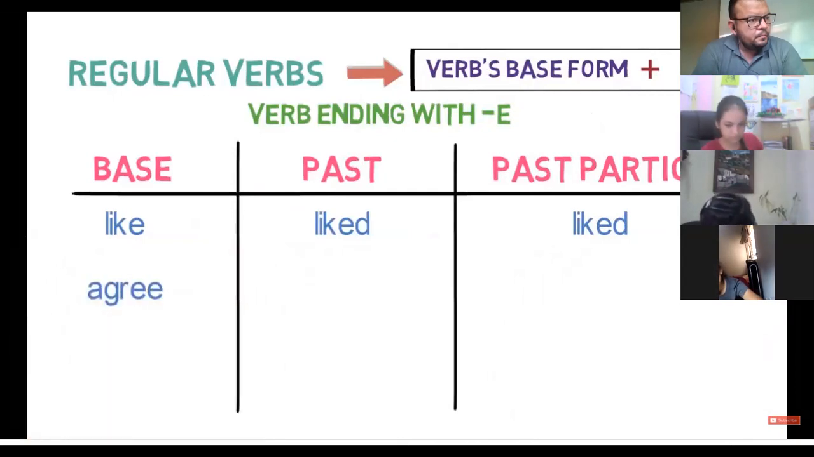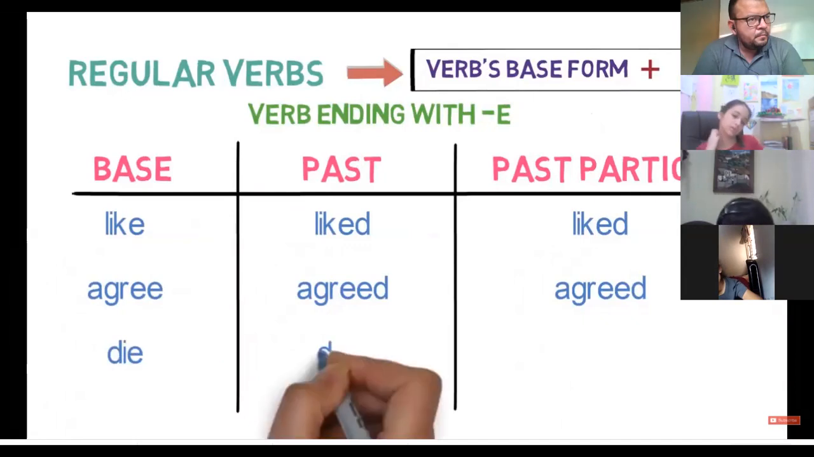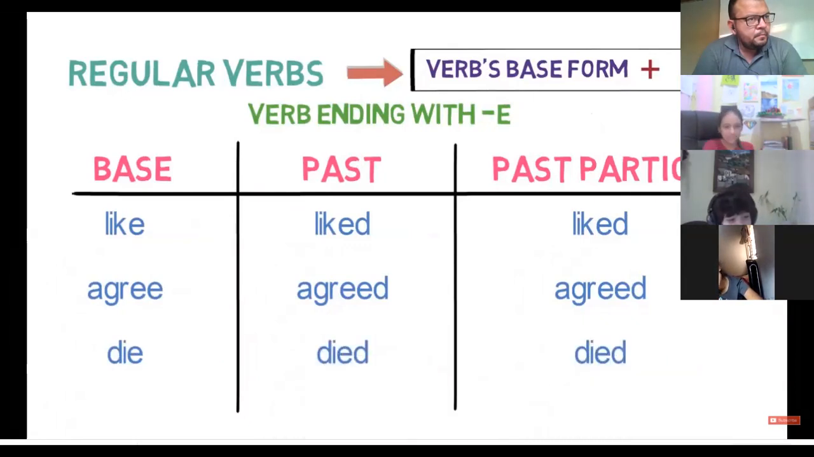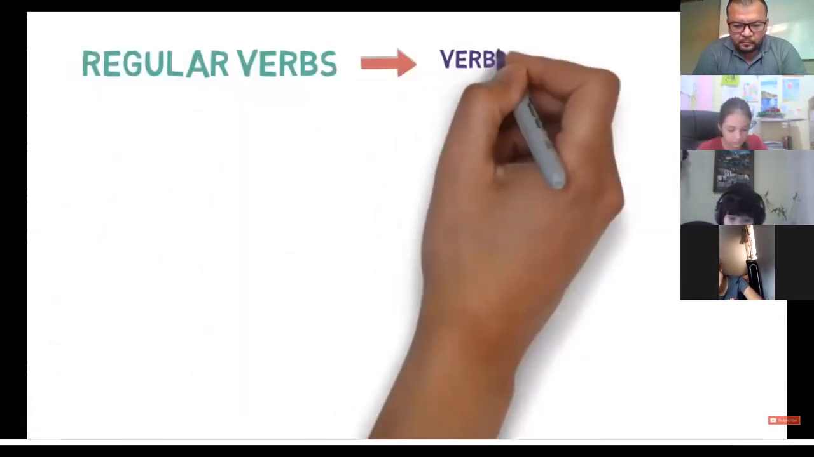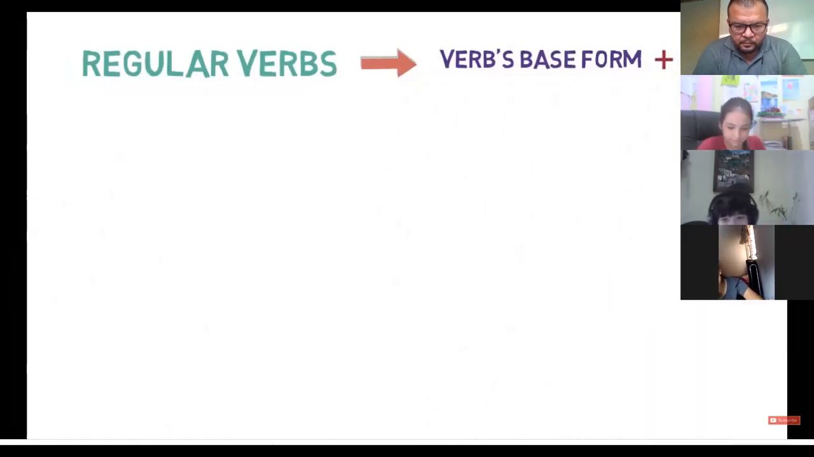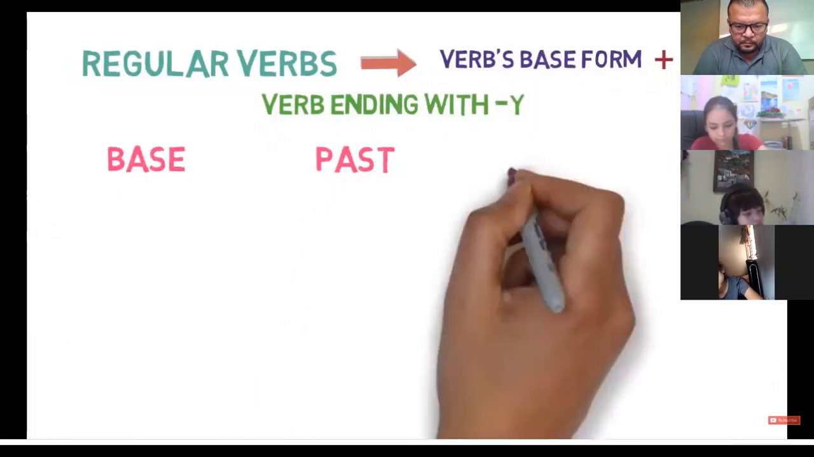Agree becomes agreed by adding d for getting the past and past participle form. Die becomes died by adding d for getting the past and past participle form. Let's look into one more case. Regular verbs formed by adding ied to the base form of the verb. If the verb ends in a consonant y, we replace it with ied.